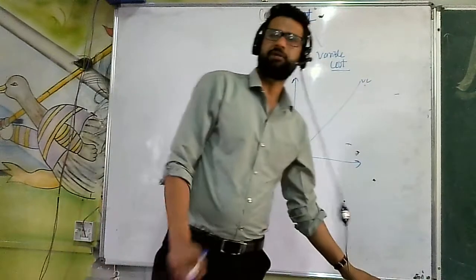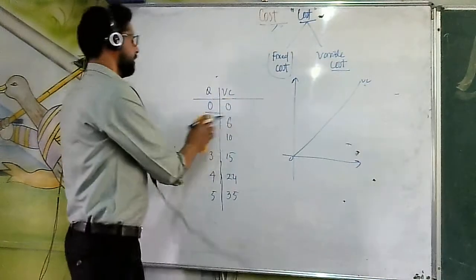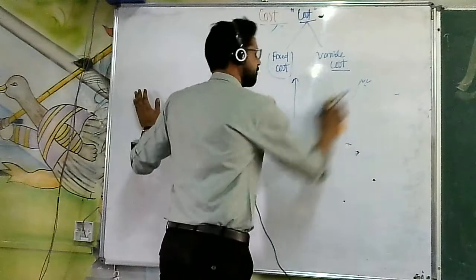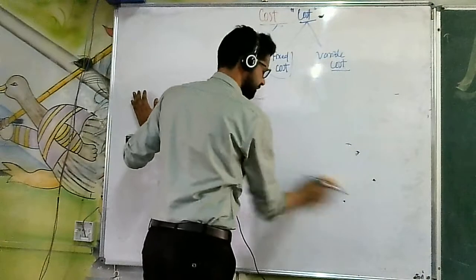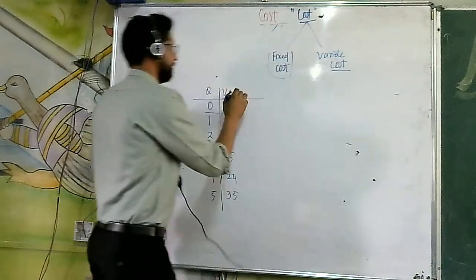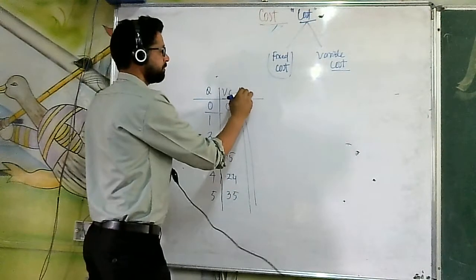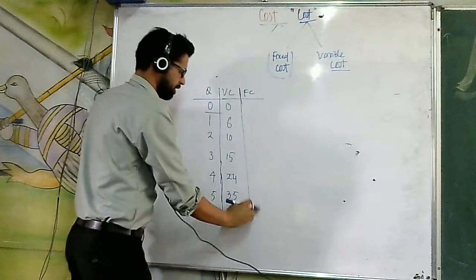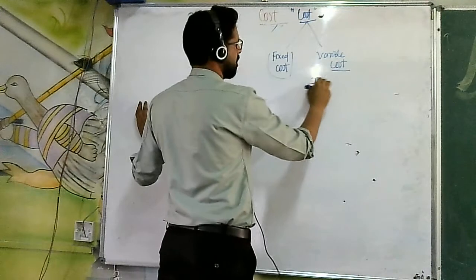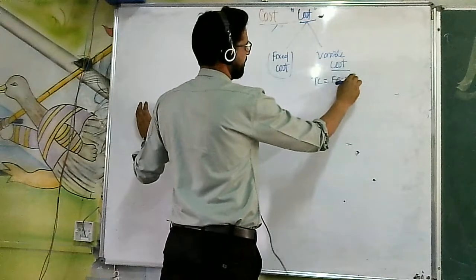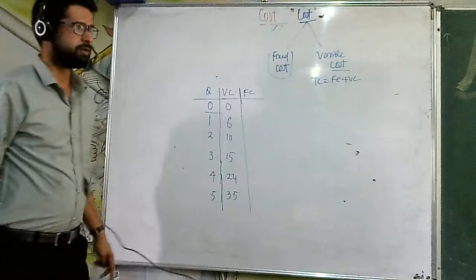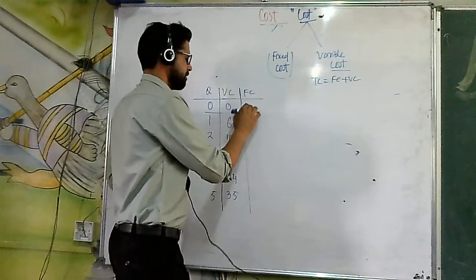Okay, so this is about the variable cost. These two costs we have to remember. After that, with the help of these two, we can derive the total cost, because total cost is equal to fixed cost plus variable cost. Now this is fixed cost.